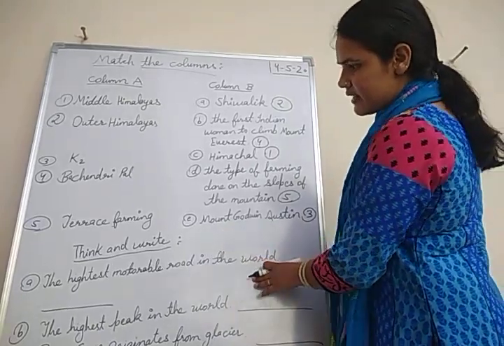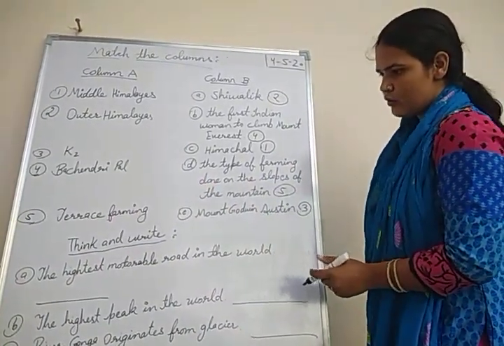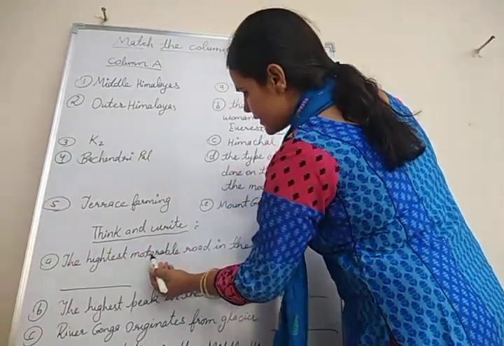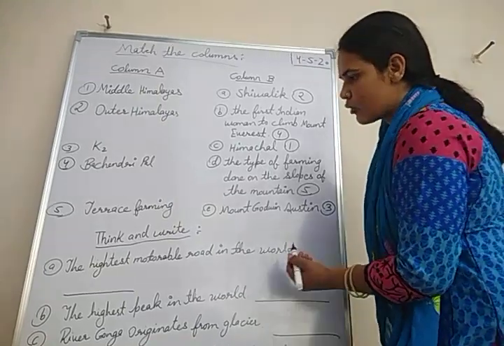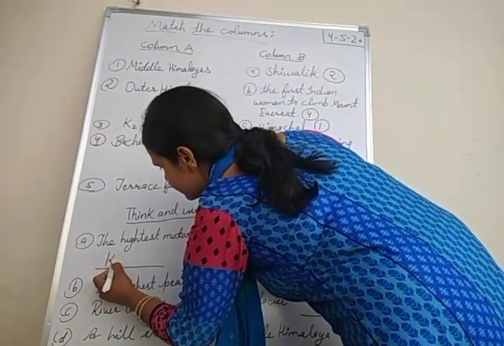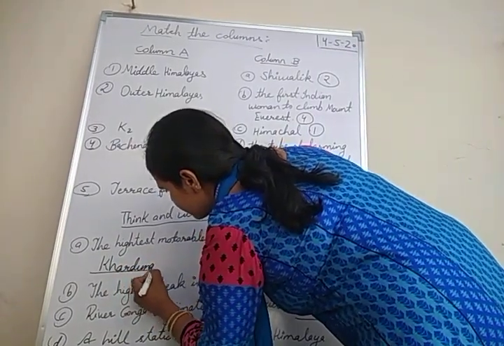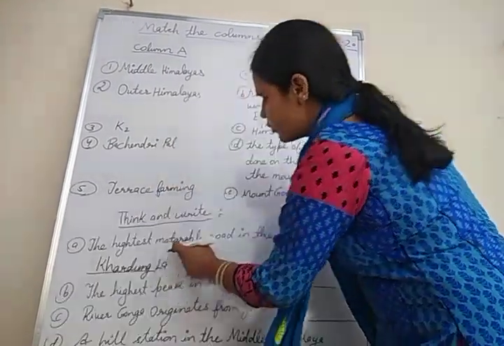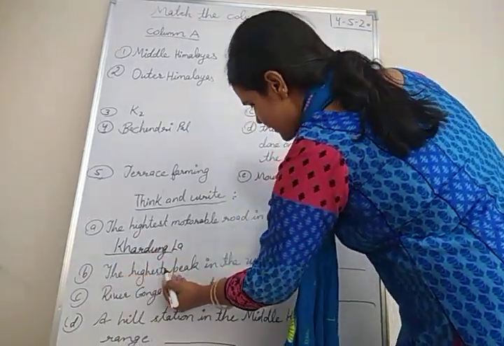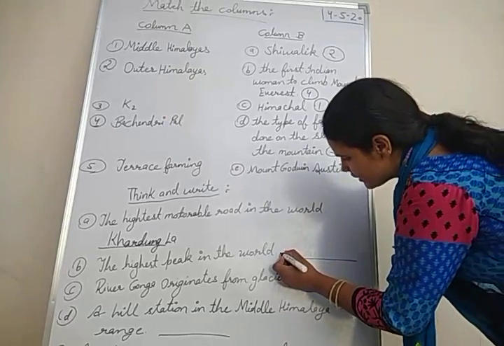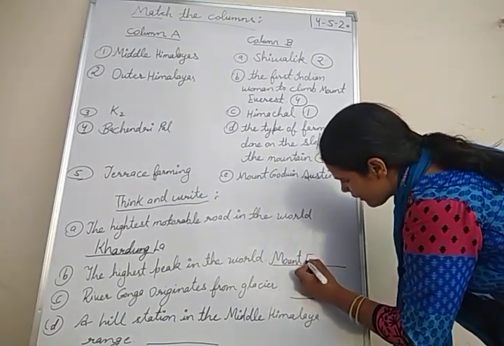After that, here is the next exercise, think and write. First one, the highest motorable road in the world. Which is the highest motorable road? That is Khardungla. Khardungla is the highest motorable road in the world. Second, the highest peak in the world. The highest peak in the world is Mount Everest.